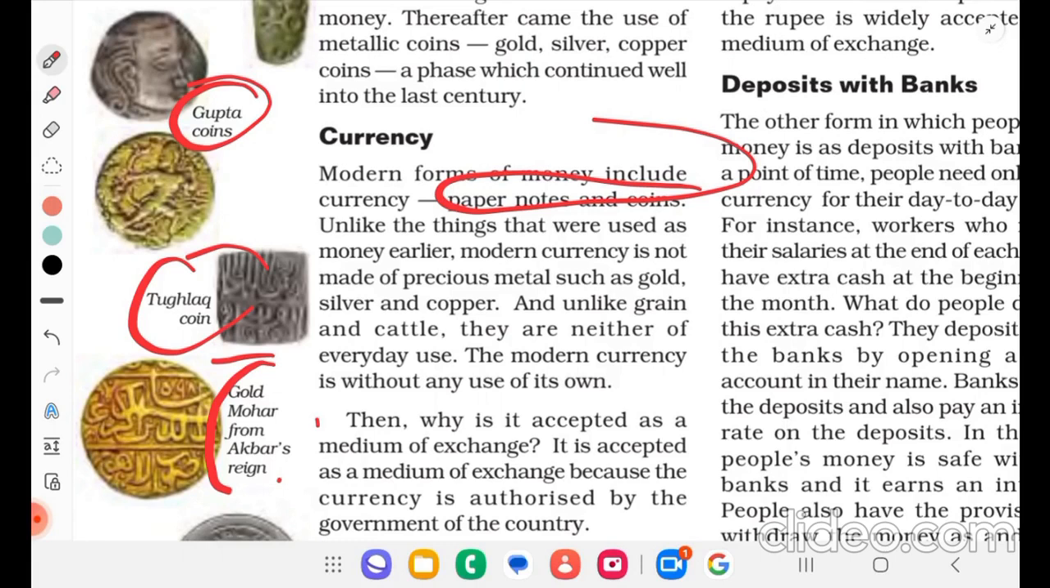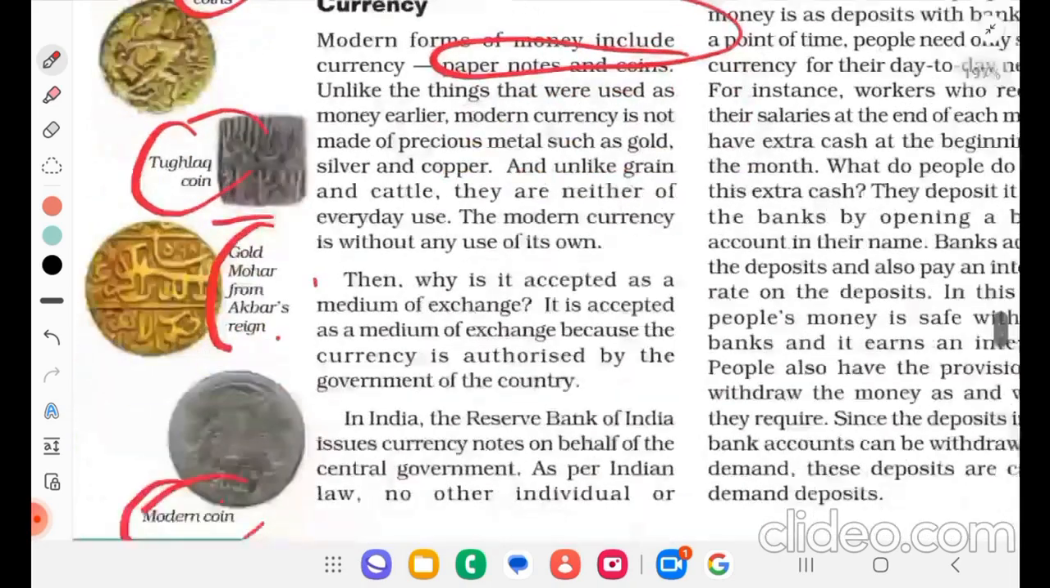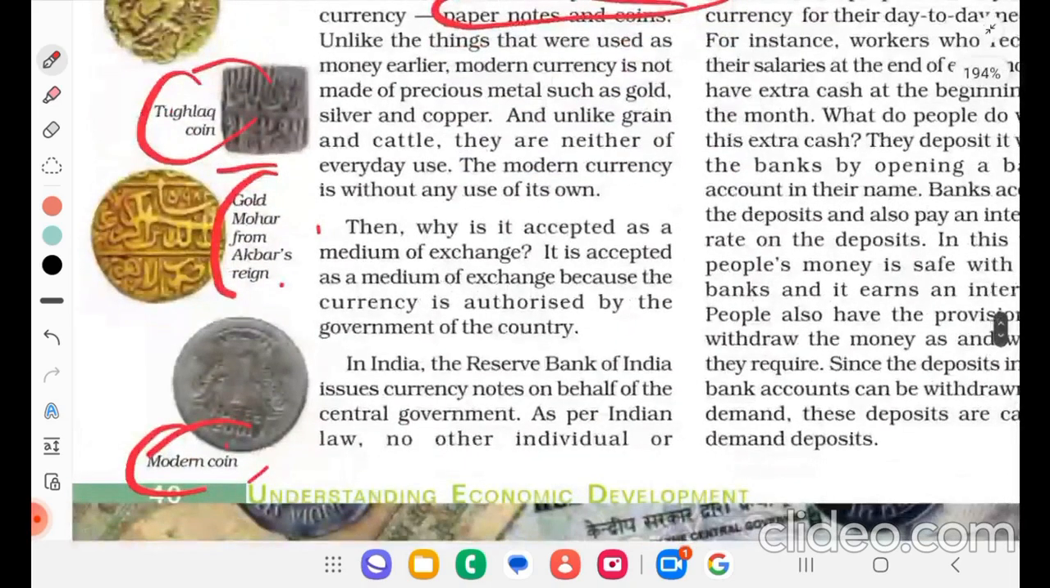Unlike the things that were used as money earlier, modern currency is not made of precious metals such as gold, silver and copper, and unlike grain and cattle, it is not of everyday use. The modern currency is without any use of its own. Then why is it accepted as a medium of exchange? It is accepted because the currency is authorized by the government of that country.